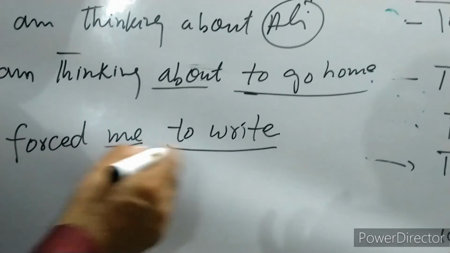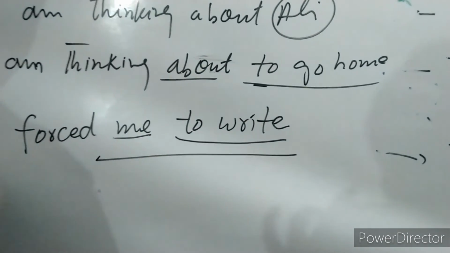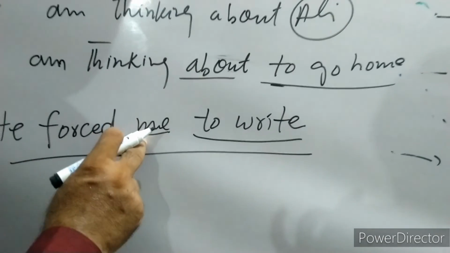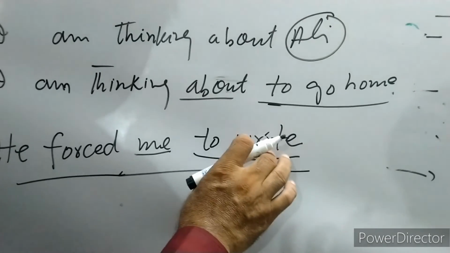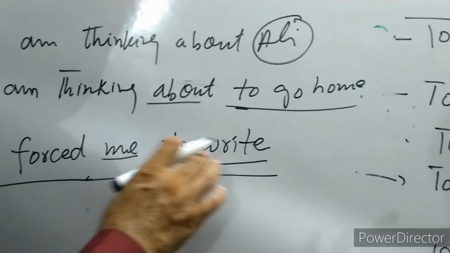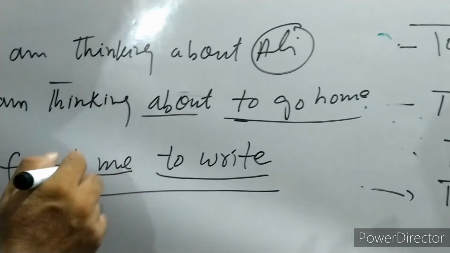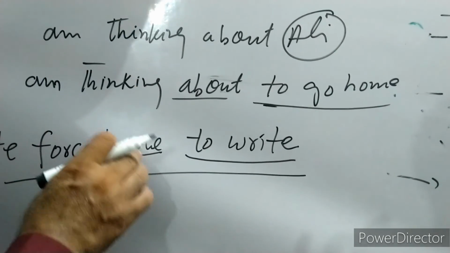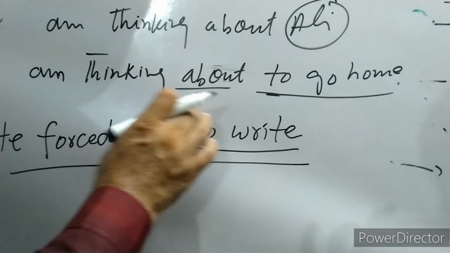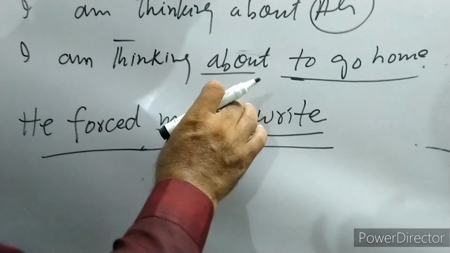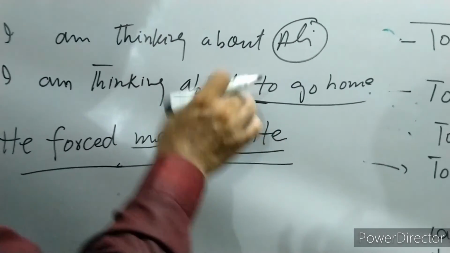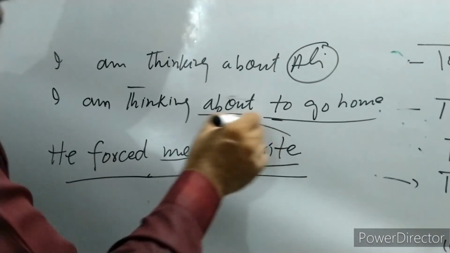Here, in this phrase, as a whole, this one is the object, and this one is its complement. So here this is an object complement.